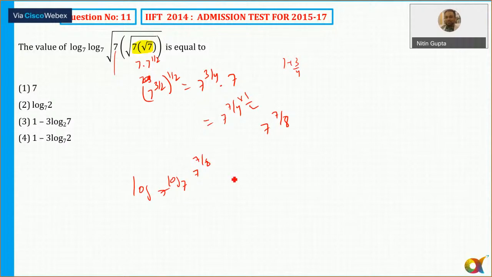So this was easy. So it is 7 by 8 log 7 to the base 7.